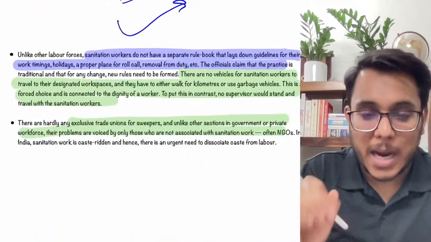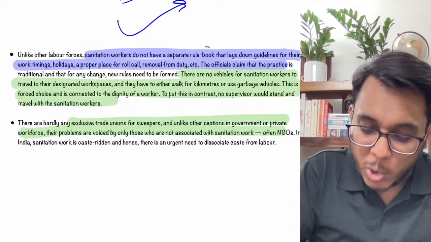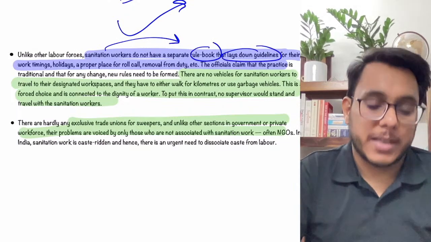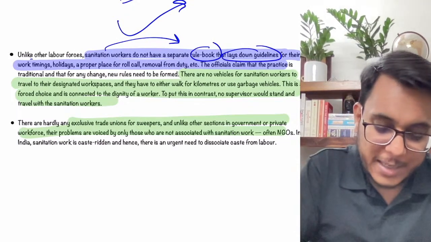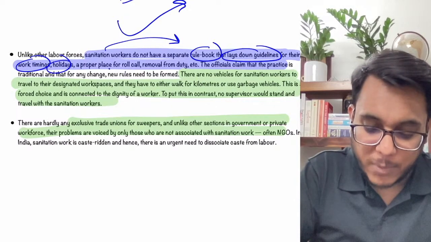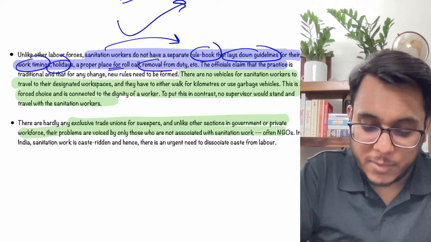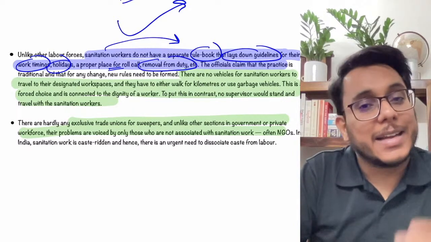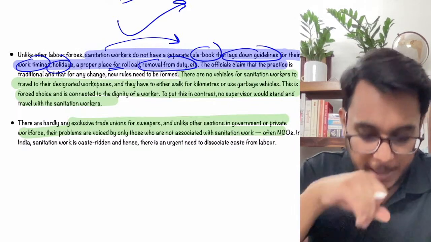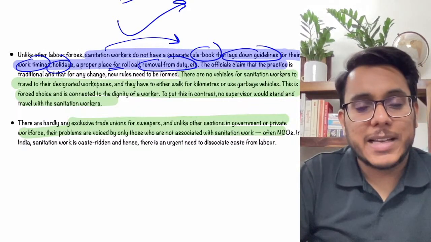Now understand this thing, that up till now there is no rule book for the sanitation workers. There are no guidelines for the sanitation workers. Work timings, holidays are not defined. They don't have proper roll calls. The removal from their duty can be at any time. No protection, no rule book is there for them. Moreover, the dignity is not there.